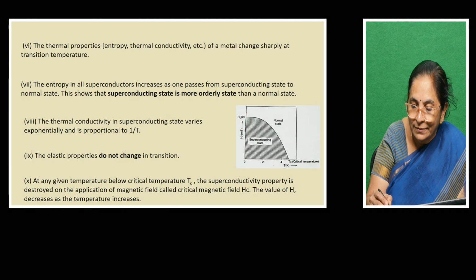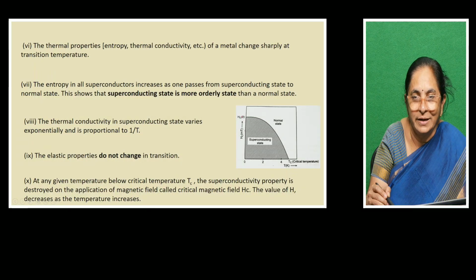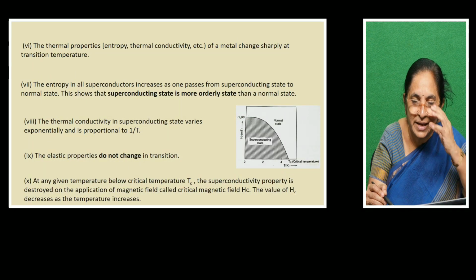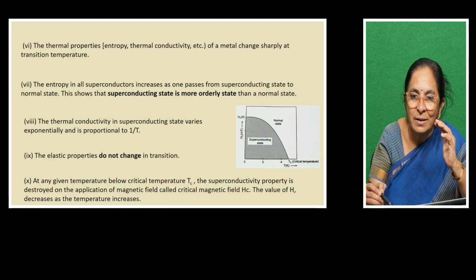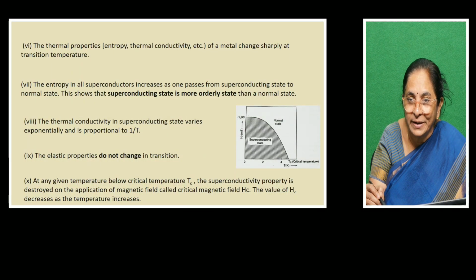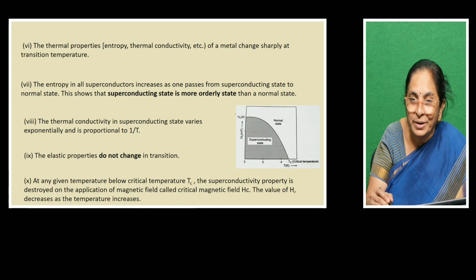So this magnetic field is called critical magnetic field. So now the second parameter we have discovered through experiments. So initially Kamerlingh Onnes defined superconductivity in terms of temperature. Now there is a second point he is bringing out.